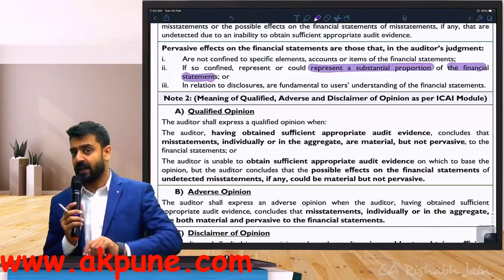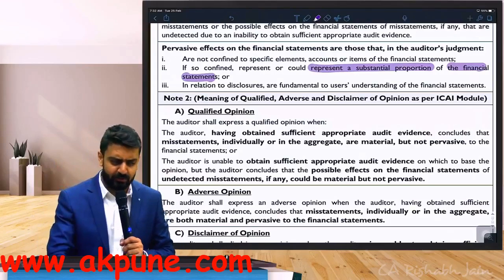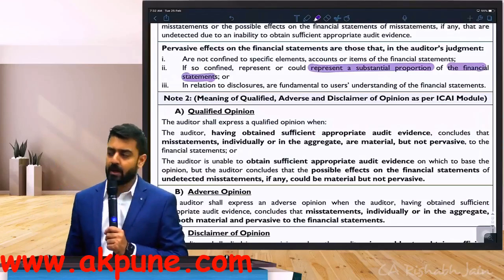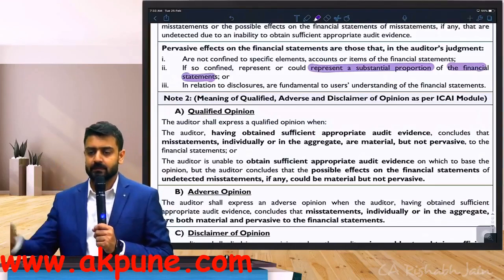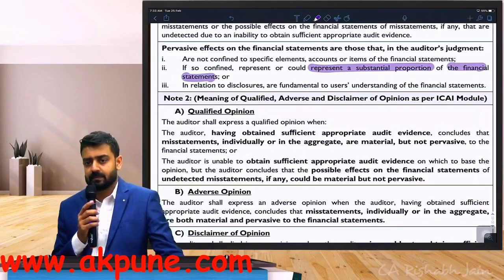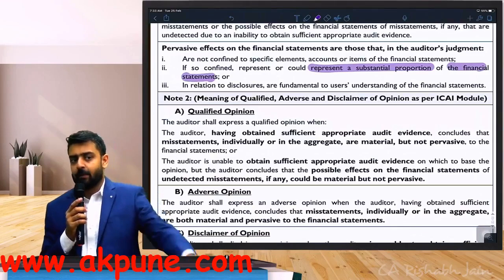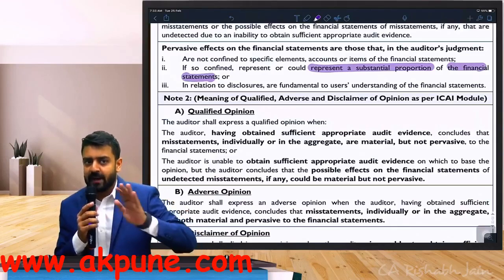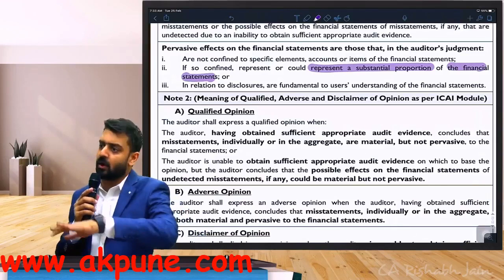Read point number B carefully and tell me, is there a difference between point number A and B? This is the most toughest part to really understand. Read point number B once again. See, in point number A, I was saying the effect is not going to be on one area. The effect is going to be on multiple areas or multiple elements.